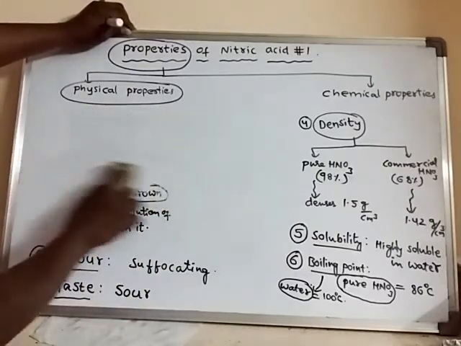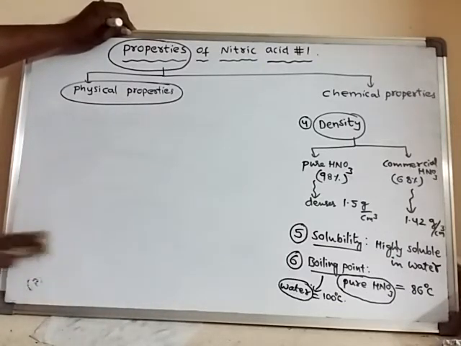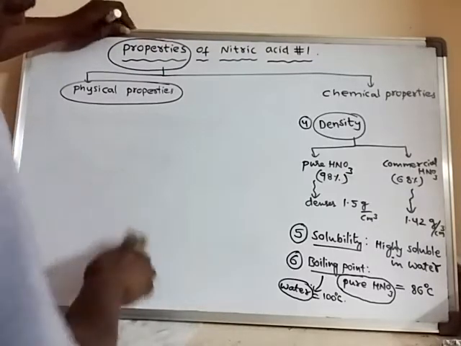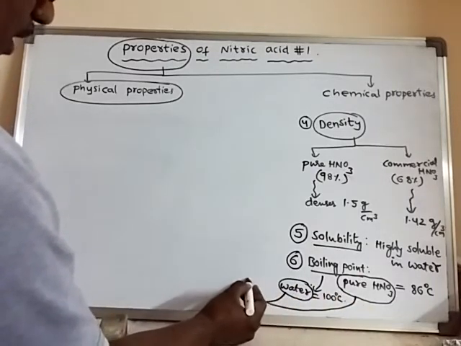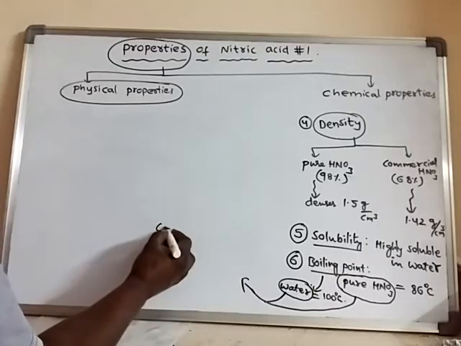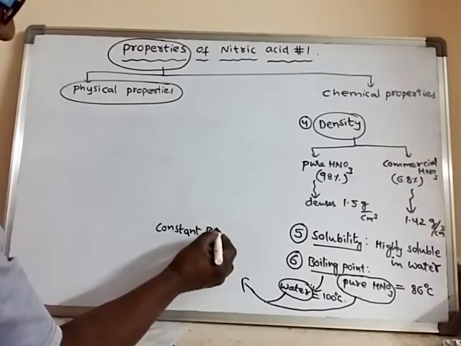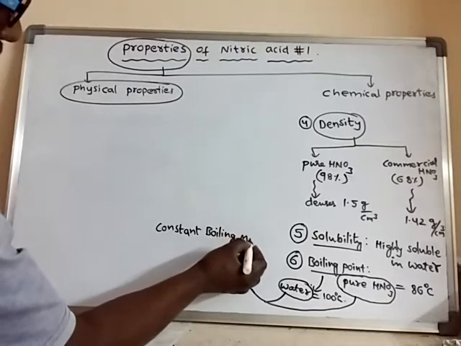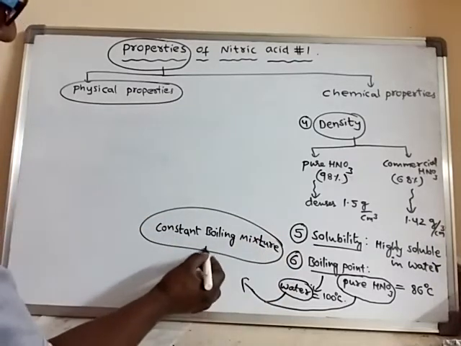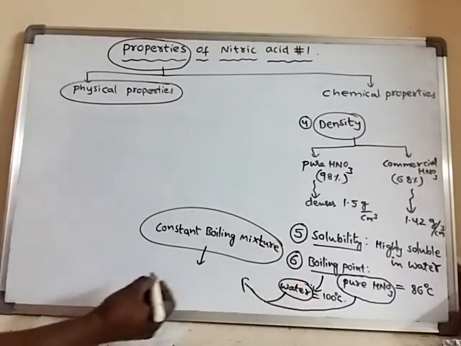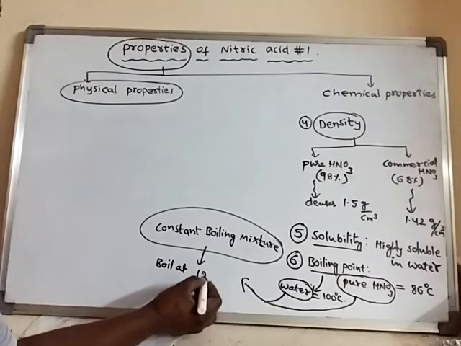If you mix pure water and pure nitric acid, both of them will form a constant boiling mixture, and that mixture will boil at 121 degrees centigrade.